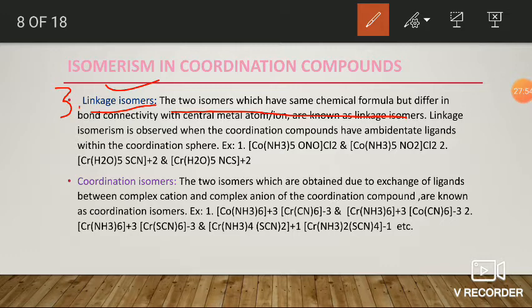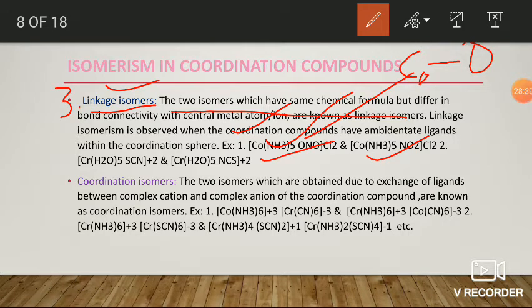Okay. Here, if you take an example, the first one is pentaammine nitrito-O cobalt chloride, and its isomer is pentaammine nitro-N cobalt chloride. In the first one, the metal ligand linkage is cobalt-oxygen.